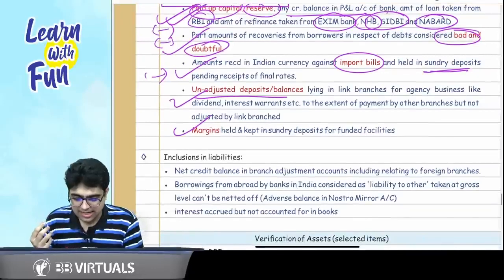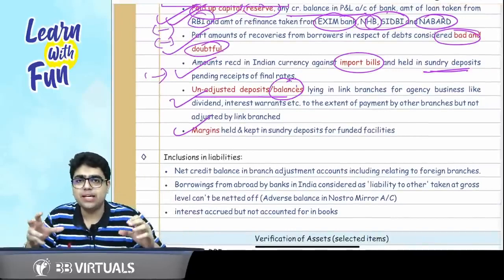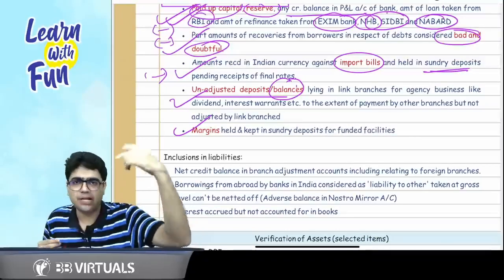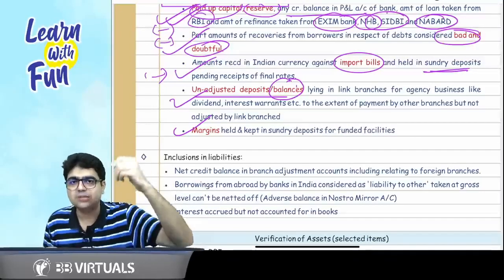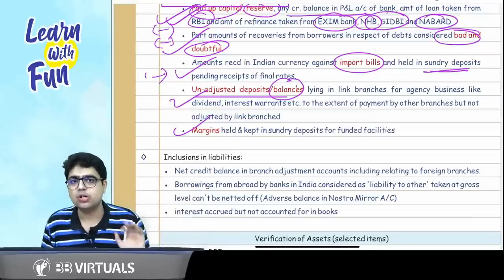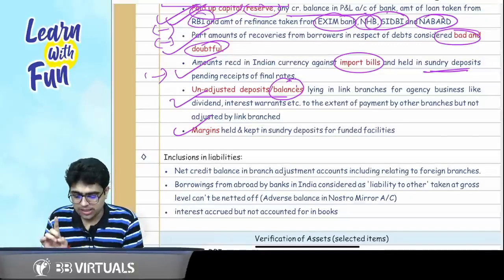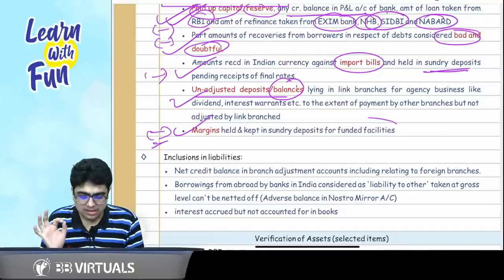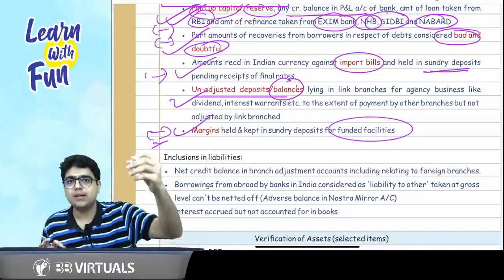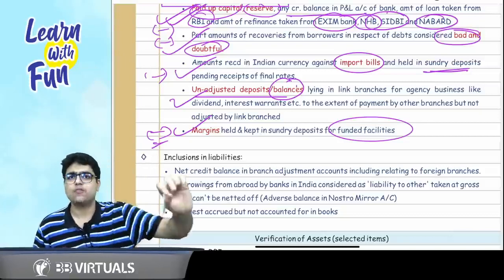Another point is unadjusted deposits or balances. Liability of one branch has been paid by the other. So if one branch's liability has been paid by the other to the outside person, then again it should be excluded from my liability. And the last point is margins. Margins for funded facilities. So if I am providing a margin to my bank for trading in the shares and securities, again that is not a part of liability for the bank.